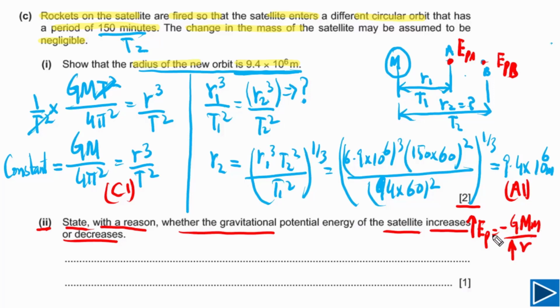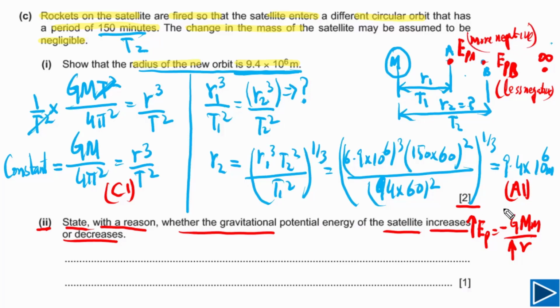When this is less negative, it means EP is greater. EP is 0 at infinity. If we look at EPB, this is a less negative value as compared with EPA. This one is more negative.